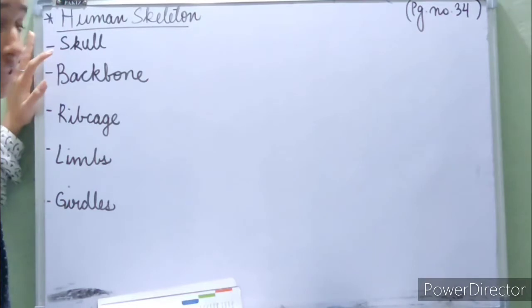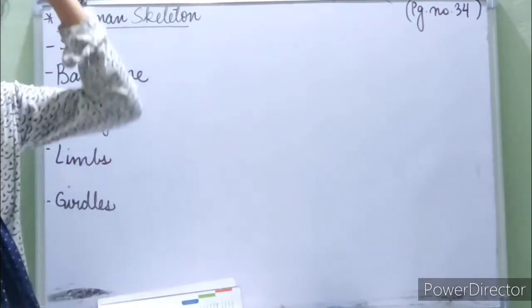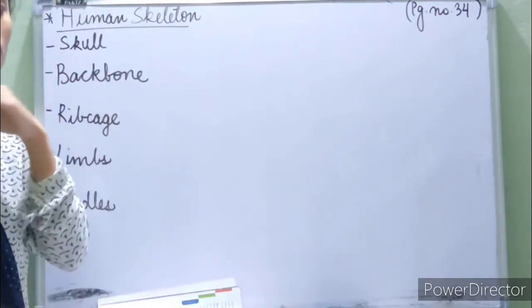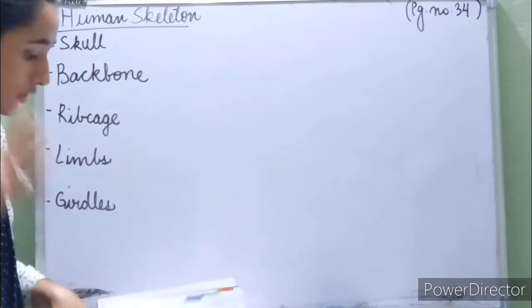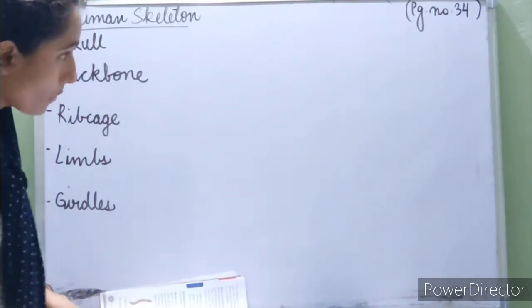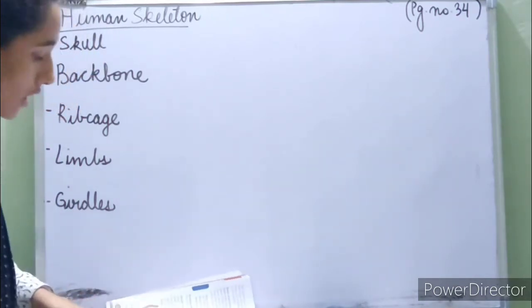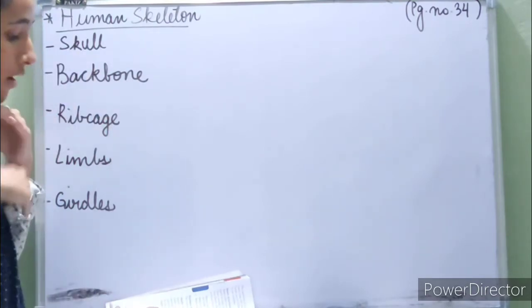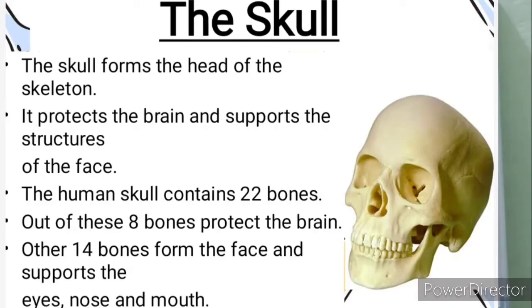First of all, the skull. The skull is from our head to our chin. Even a picture of the human skull is given on page number 34 of your books. So this is the human skull. It is made up of 22 bones. 8 bones cover and protect the brain. Out of the 22 bones, the remaining 14 bones make up the face.